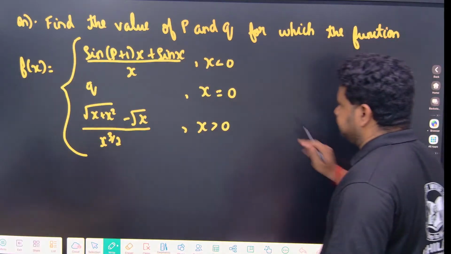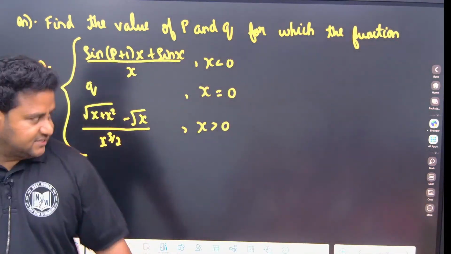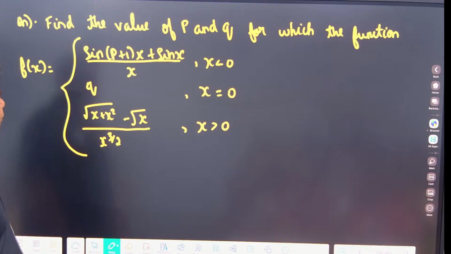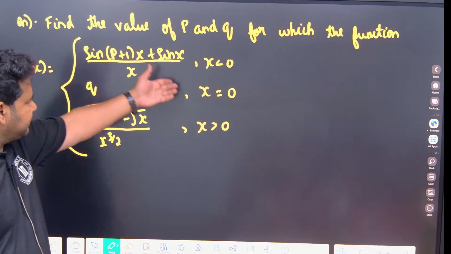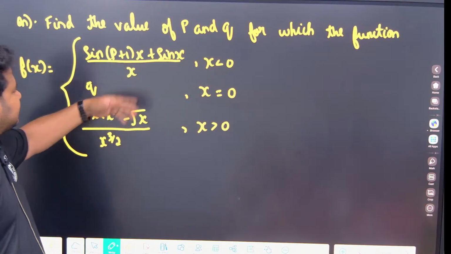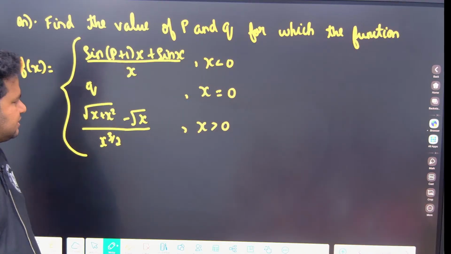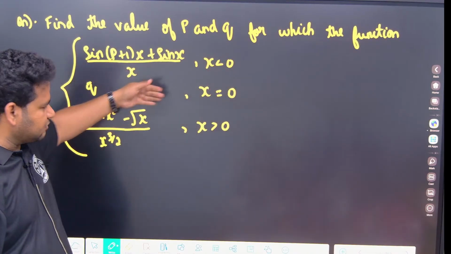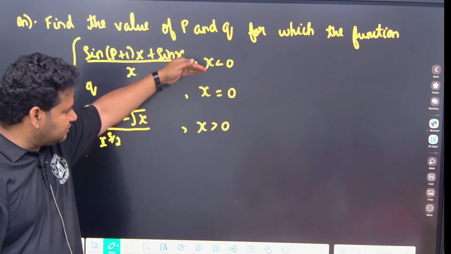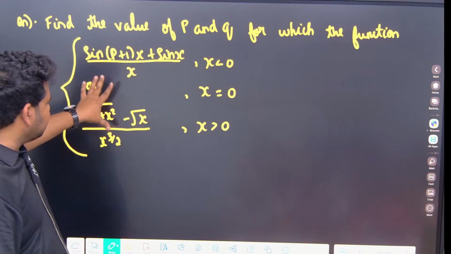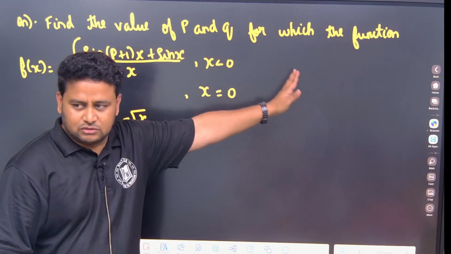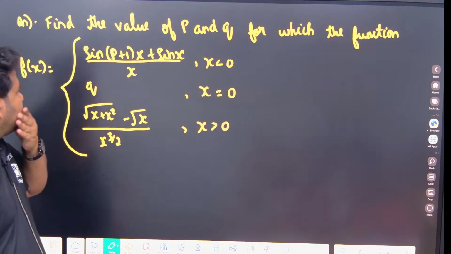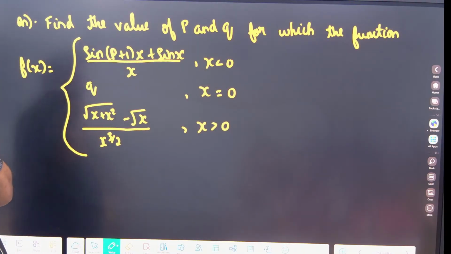This question is important. See here. Find the value of P and Q for which the function f of x is continuous at x is equal to 0. The question is not complete. Actually the question should be for which the function f of x is continuous at x is equal to 0. We have to find the value of P and Q.